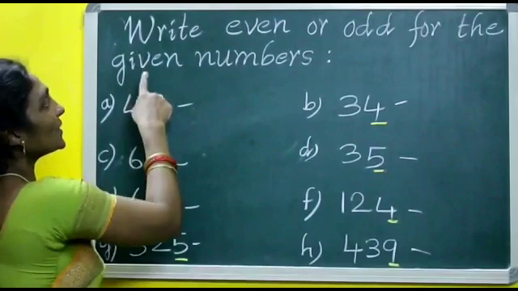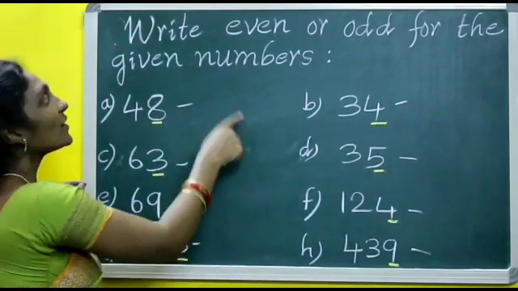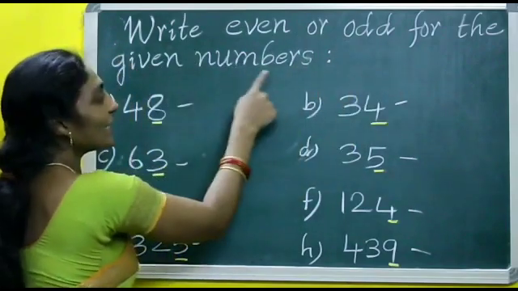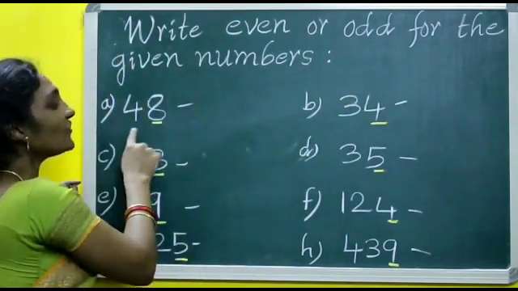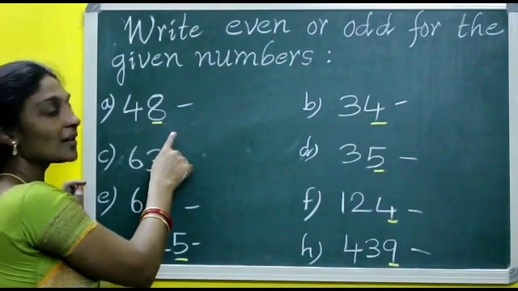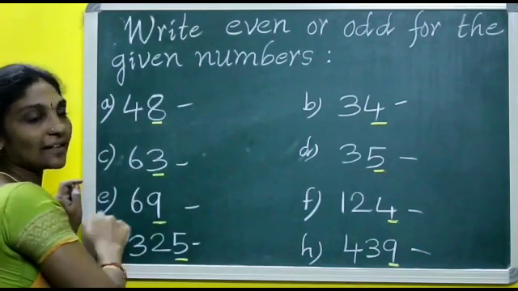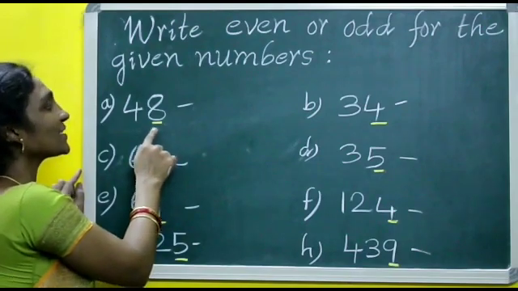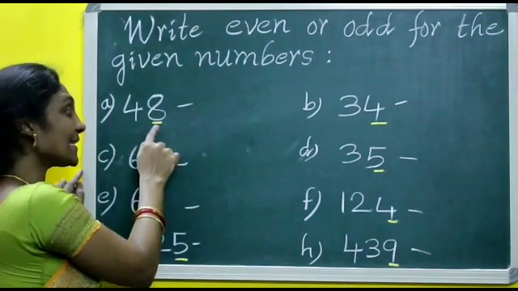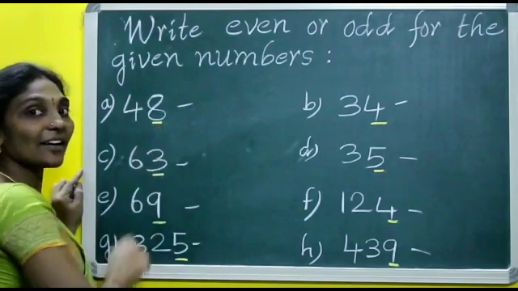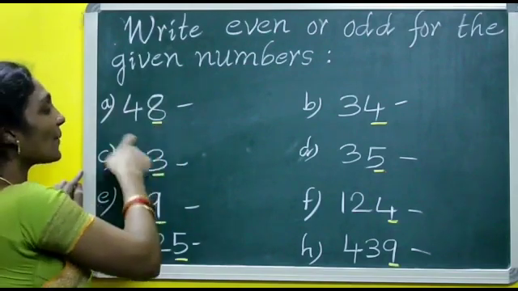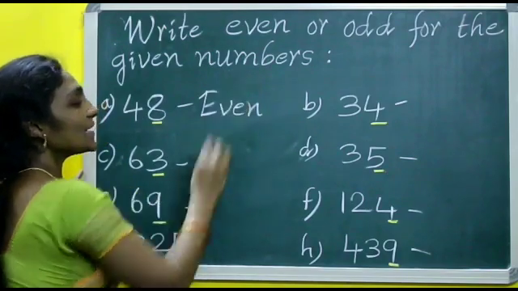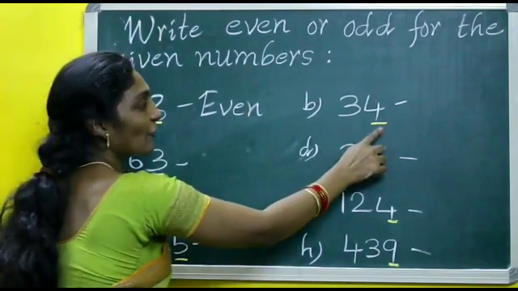Children, here some numbers are given. You have to write even or odd for the given number. See, the first number 48. In 48, which is the ending digit? 8. So, 8 is even or odd? Even. So, the number is even. 48 is an even number. Next, 34.